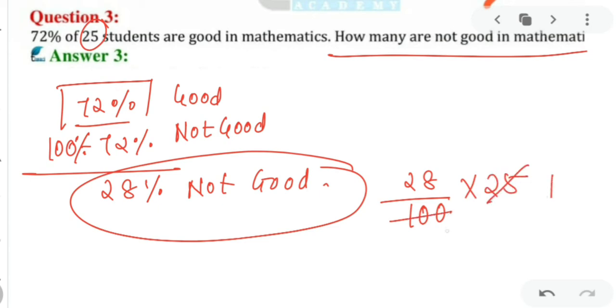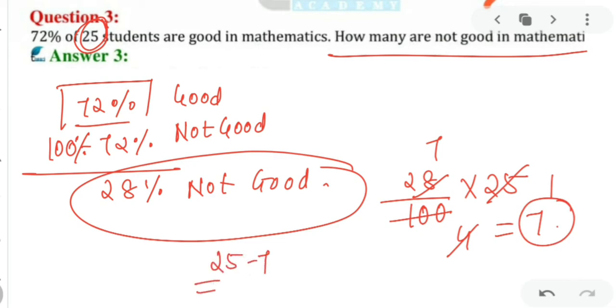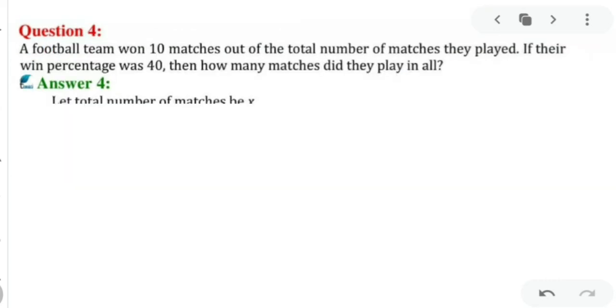Yes, my dear kids, are you getting my point clear? Yes, so that is 7. Now 7 students are not good in mathematics. But if I give you now how many students are good in mathematics, so 25 में से आप 7 not good को minus कर दो. So what will be remaining will be good in mathematics. Number of students good in mathematics, that is 18. Got my point clear?